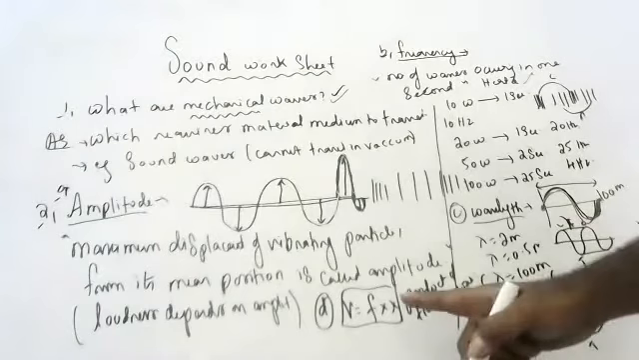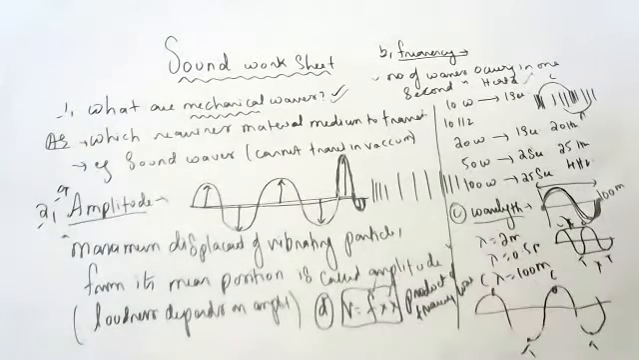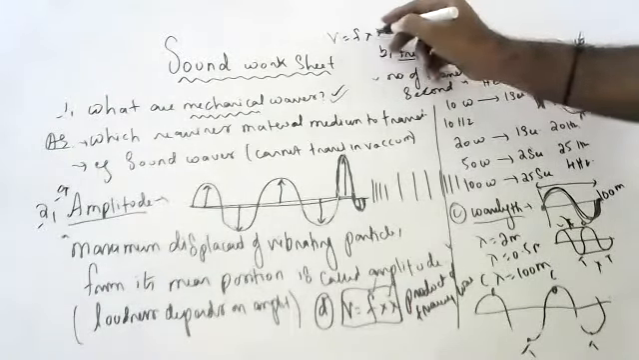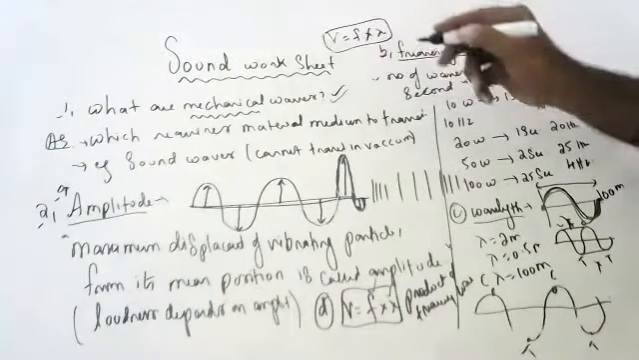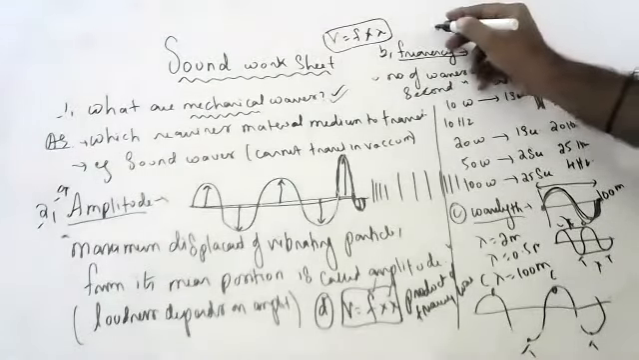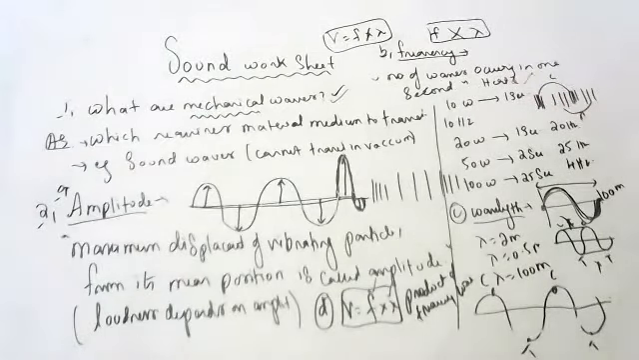And what is wave velocity? It is the product of frequency and wavelength. What is the wave velocity formula, children? Product of frequency and wavelength. Product of frequency and wavelength is called wave velocity.